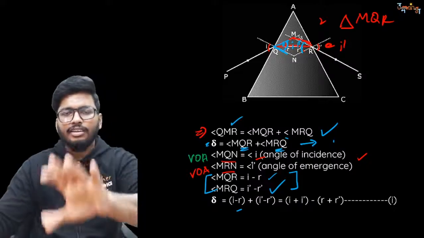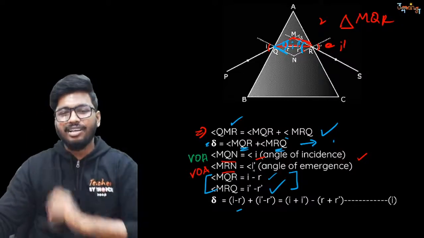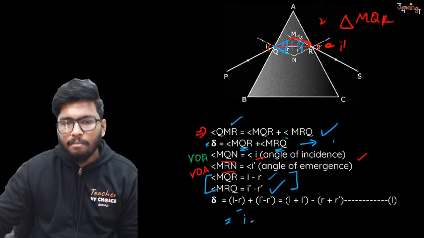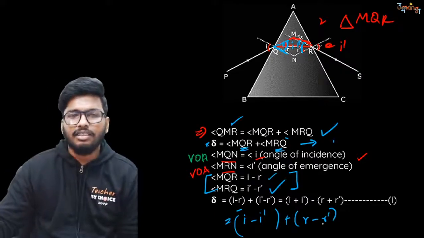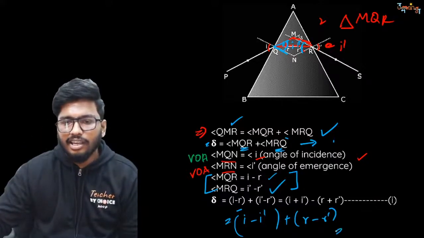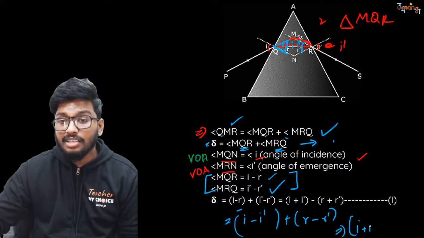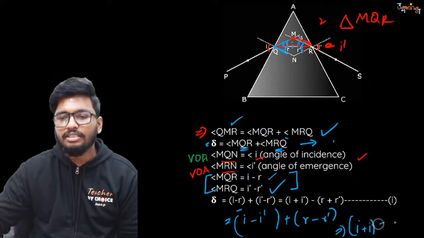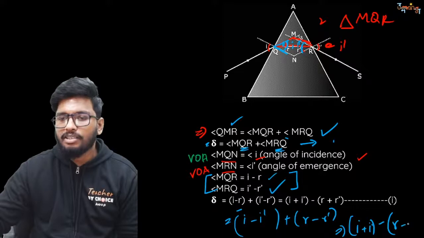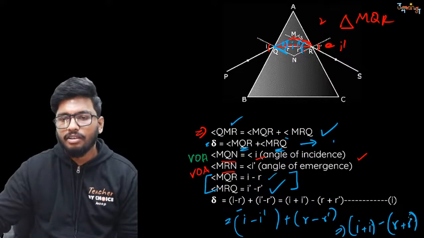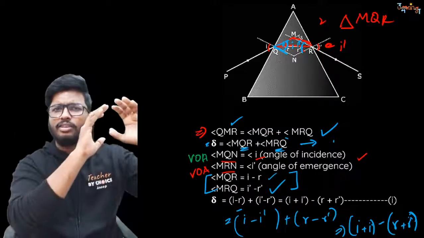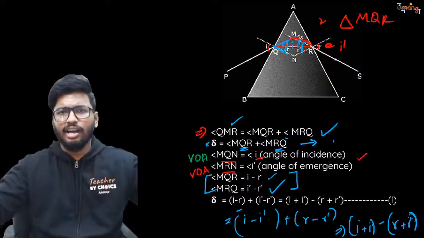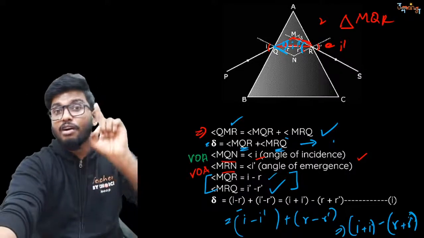Remove the brackets. Take all the I terms to one side and all the R terms to one side. So you can write this as I minus I dash plus R minus R dash. Now, because there is a minus on both sides, I can take the minus sign outside. So I'll get the equation as I plus I dash minus R plus R dash. This is the equation that I'm going to get. I'm just taking the minus sign outside, grouping all the like terms. That's all. This is my first equation.